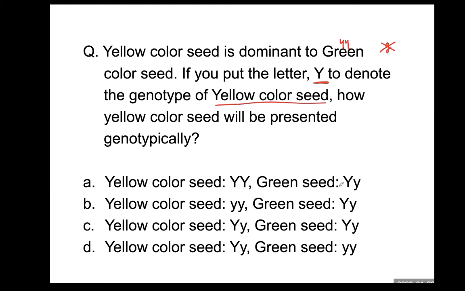For green color seed, large Y, small y: since large Y is dominant, this yellow color suppresses green color, so this genotype will show yellow color. Okay, so this is not correct. Yellow color seed at least carries one large Y, and green color seed should have small y, because green color seed is the recessive allele. So the answer is D.